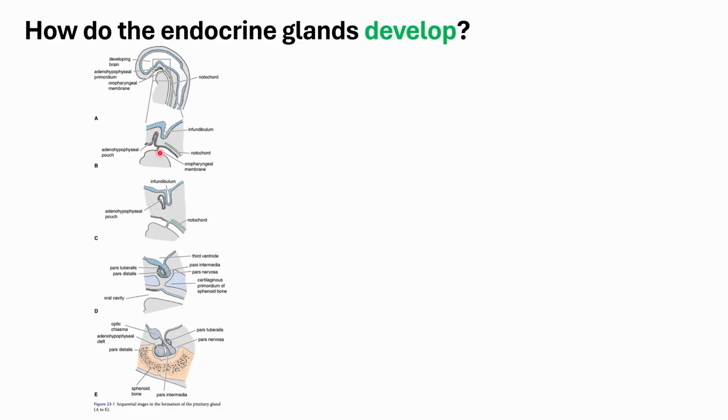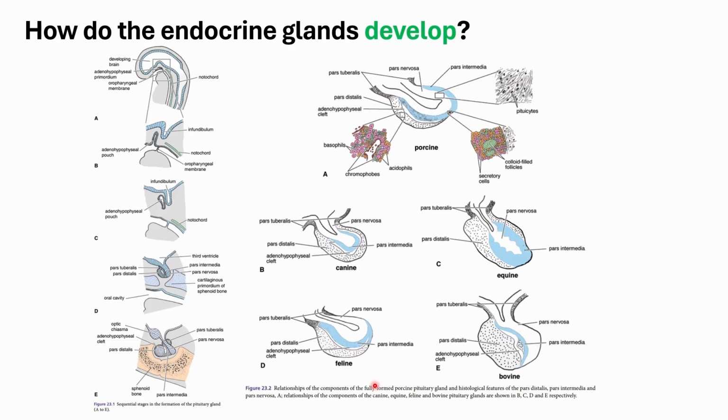Okay, and then eventually this pouch will bud off from the surface ectoderm, and it will develop into the different subparts of your pituitary gland. And these subparts, because they originate from different types of ectoderm, would have different histological characteristics, which basically mimic where they came from.